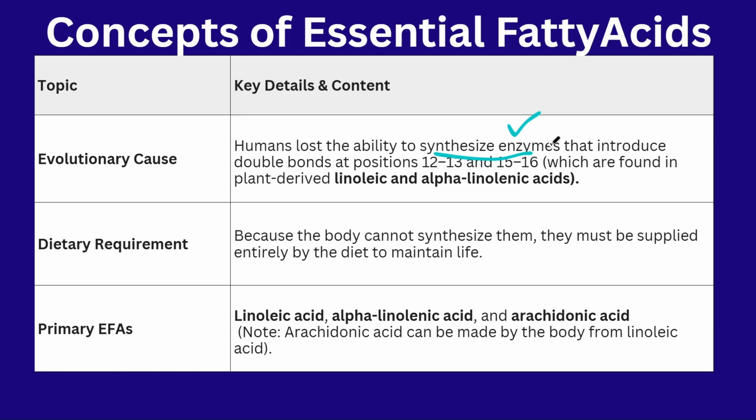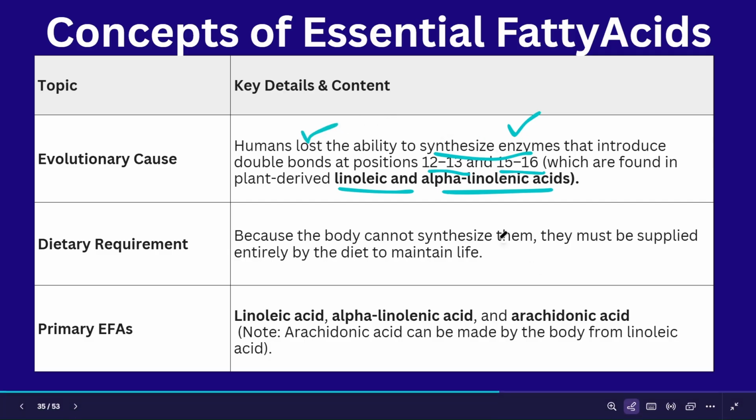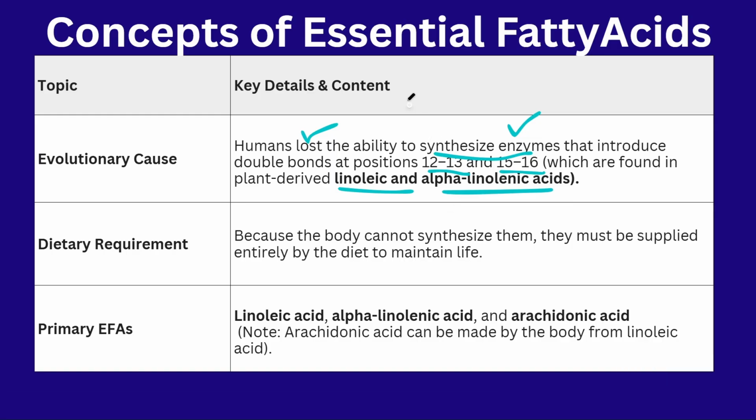What these enzymes will do, they will introduce the double bond between the 12th carbon and the 13th carbon. And also they will introduce the double bond between the 15th carbon and 16th carbon. After this double bond formation, this leads to the formation of linolenic acid and alpha linolenic acid. But our human body has lost the ability to synthesize these enzymes. So these fatty acids are very important to the body, so they are named as essential fatty acids.